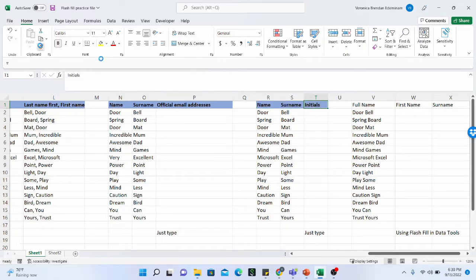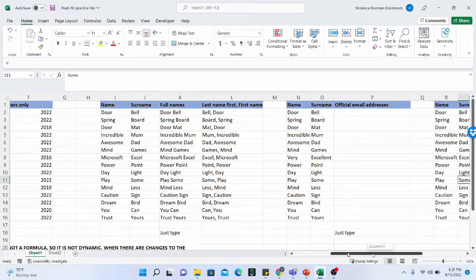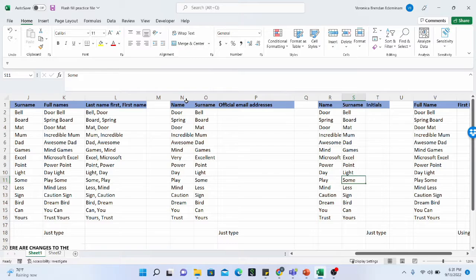So I'm going to do the format painter to the last one, and here we go. So we are also going to practice how to just type the information in the first cell. And while we are trying to type the same pattern of information in the second cell, Excel will recognize a pattern and suggest a flash fill option for us.